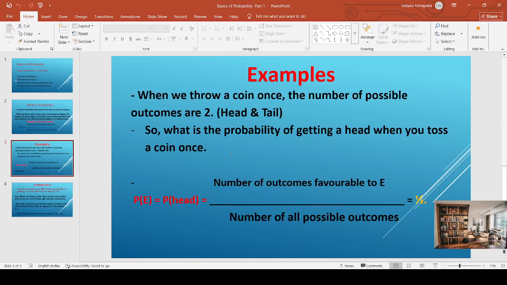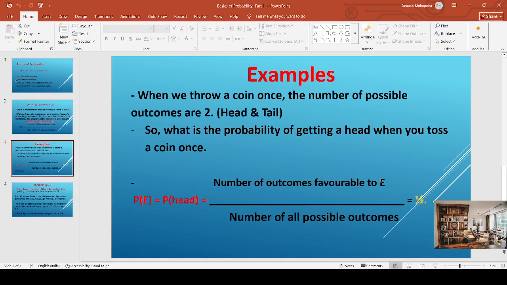So what is the probability of getting a head when you toss a coin once? Let's put the formula and get the answer. P of event E, where the event is getting a head in tossing a coin, equals the number of outcomes favorable to E divided by the number of all possible outcomes.